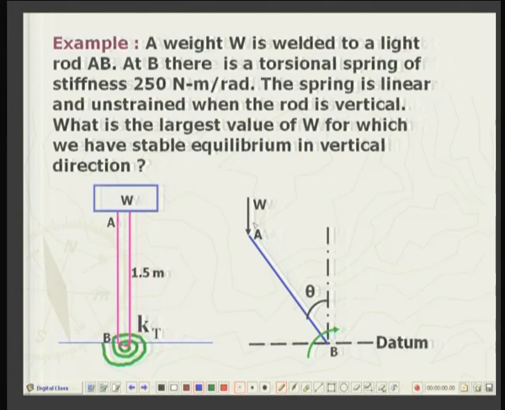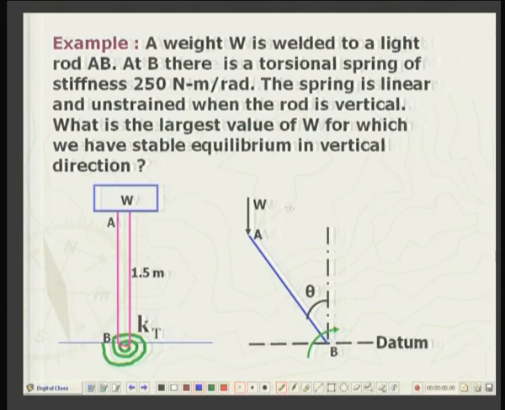That is the interpretation. Well, as I said, first of all, we will fix the datum. Two types of energies are involved: the potential energy of the weight, because the rod is light, so we will neglect whatever potential energy of the rod is there. And second is that of the spring, elastic potential energy due to rotation. So, the vertical state is the 0 state of potential energy of the spring, and this is the datum for the W.